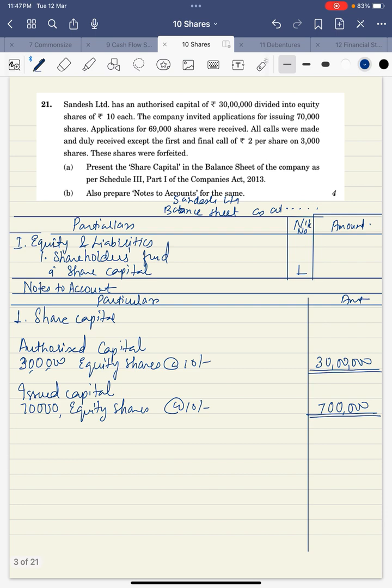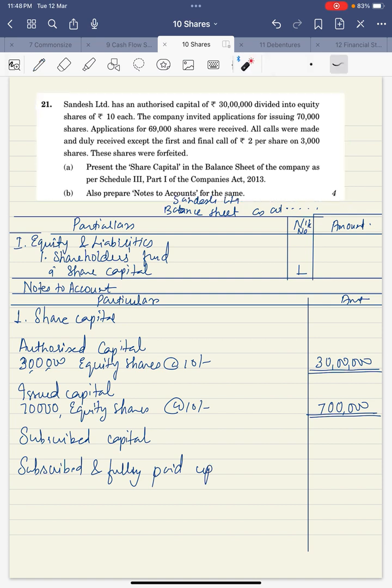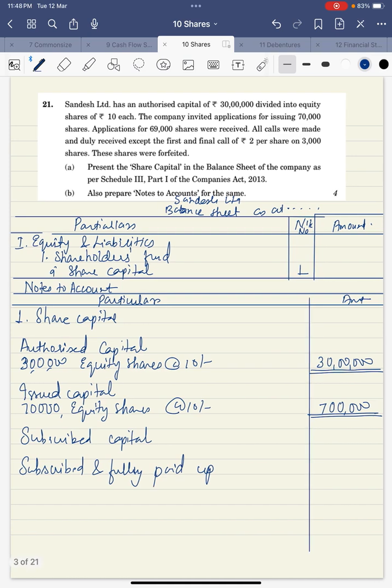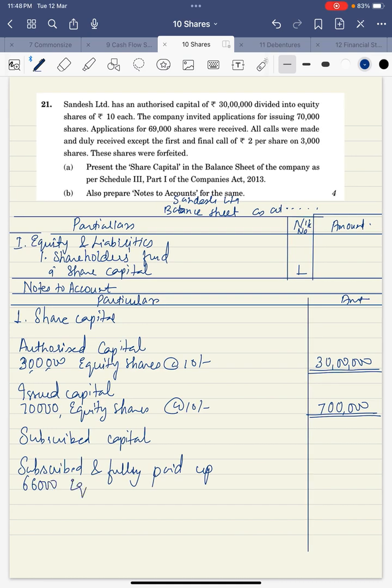So now comes subscribed capital. Under subscribed capital, we have subscribed and fully paid up. So total subscribed capital was 69,000. Out of 69,000, 3,000 we need to leave because on this the complete amount was not received. That means on 66,000 equity shares into 10, that is 6,60,000 was received. Since it was received, we are not going to double underline.